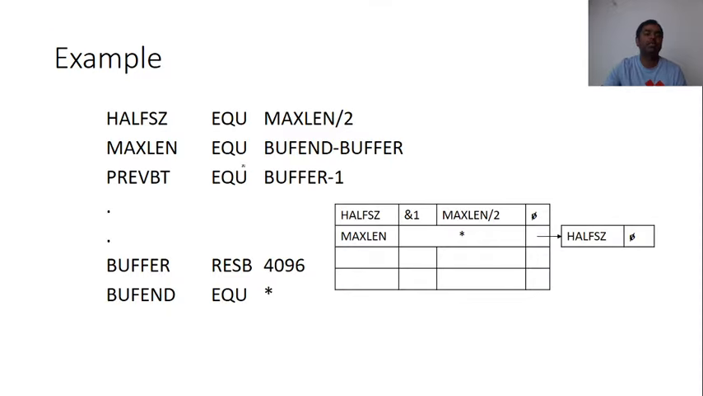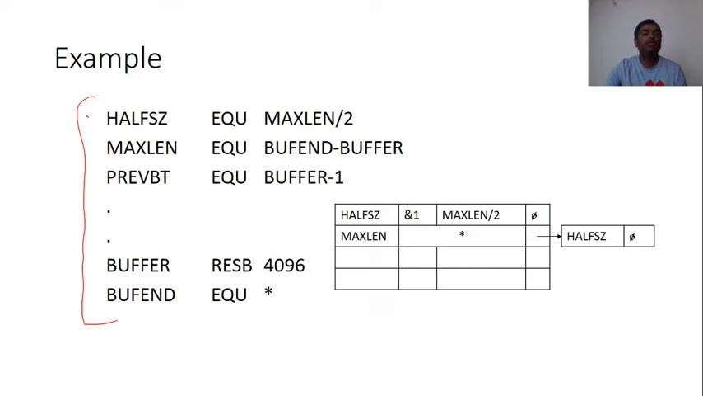Now just take an example. For example, you are given this program segment. HALFSZ EQU MAXLEN divided by 2. MAXLEN EQU BUFFEND minus BUFFER. PREVBT EQU BUFFER minus 1. Then there are some statements. After that, the statement is BUFFER RESB 4096. Then BUFFEND EQU asterisk. Now we will write all the values in hexadecimal.